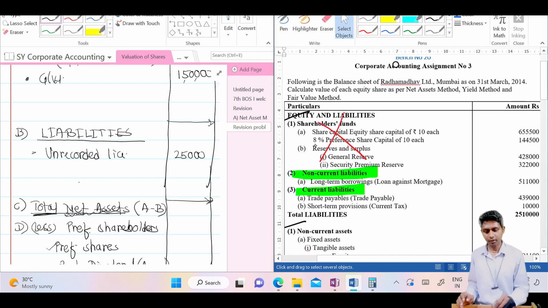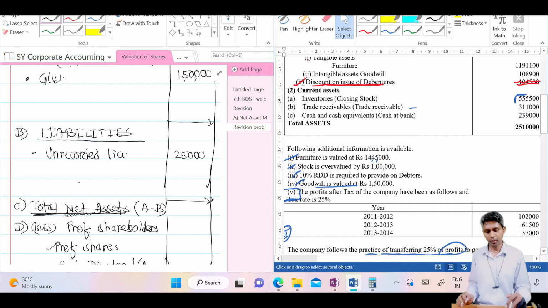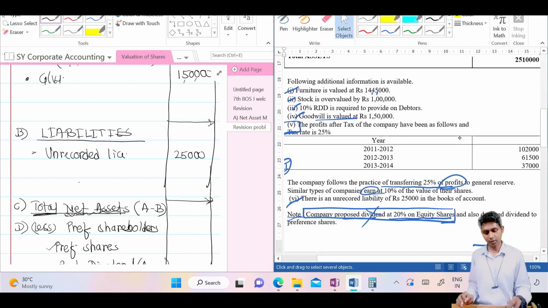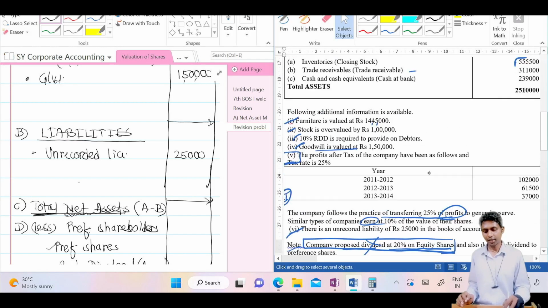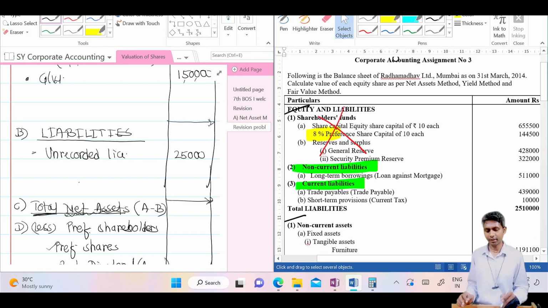We pay dividend at this rate, okay? Very important. Students, in assignment, what I have done, they have taken this rate 20%. My dear son, 20% is not the correct rate. That rate is for equity shareholder, and this rate is for your preference shareholders, 8%. Therefore calculate and write that,